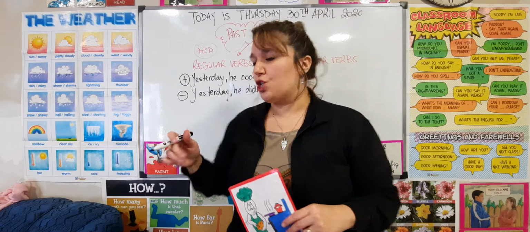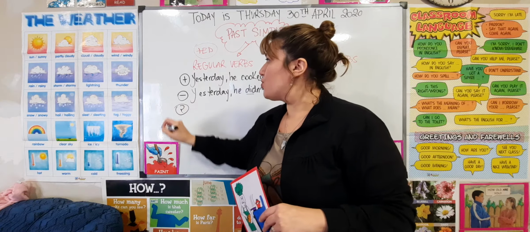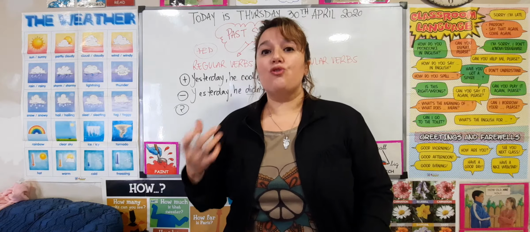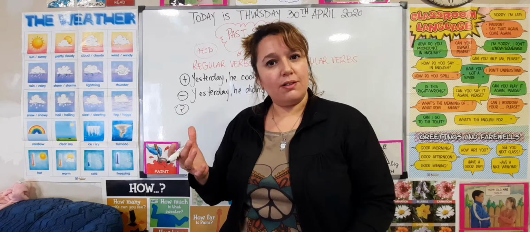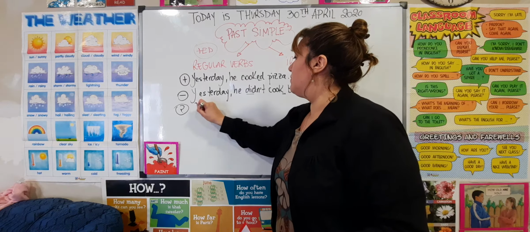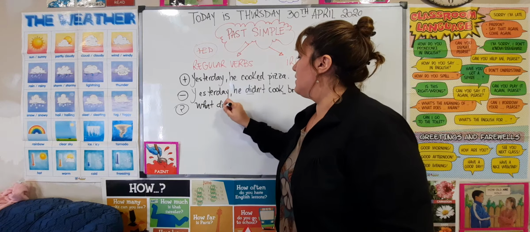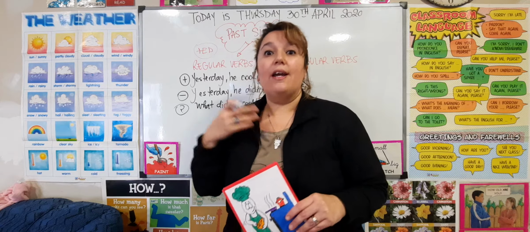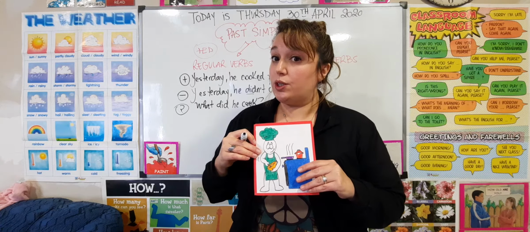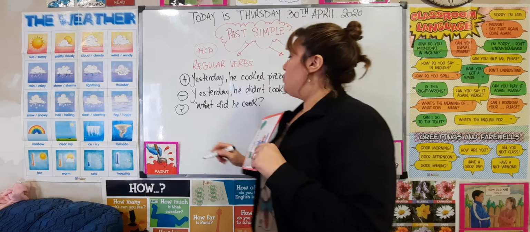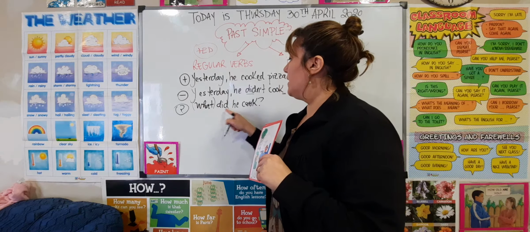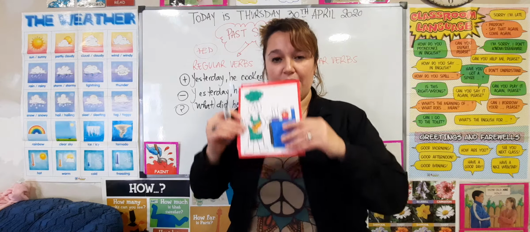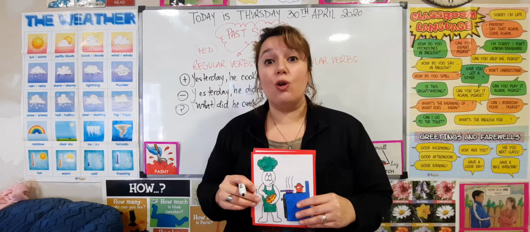Now, what about the question? In the question, we will continue using the auxiliary did. So we can ask, what did he cook? Yes? What did he cook? And the answer will be, he cooked pizza, right? You can also ask, did he cook pizza? Yes, he did, right? So, this happens with the regular verbs.